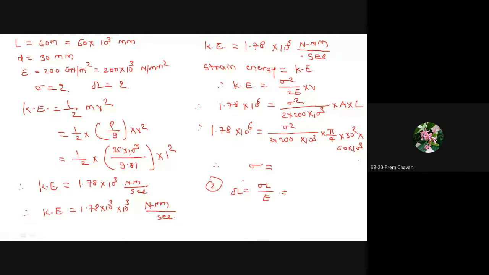Yes, 129.56. The answers 129.53 and 91 point something are wrong. Please do the calculations properly. 129.56 Newton per mm square. Don't forget to take the square root, because your sigma is available as sigma square. So after the final calculations, we have to take the square root. Then only you will get the sigma value. Yes, 129.56. Now for the deformation calculation, put that value.